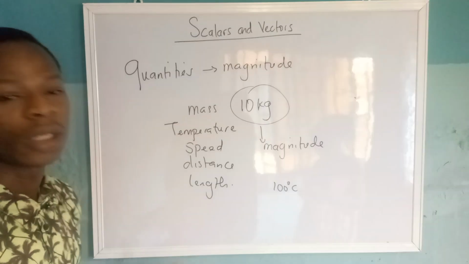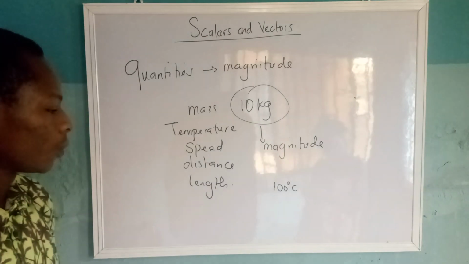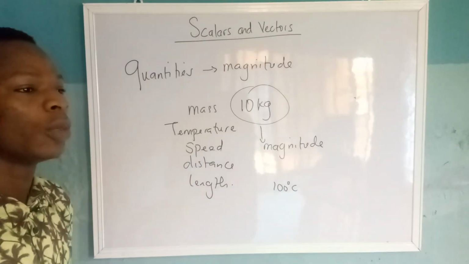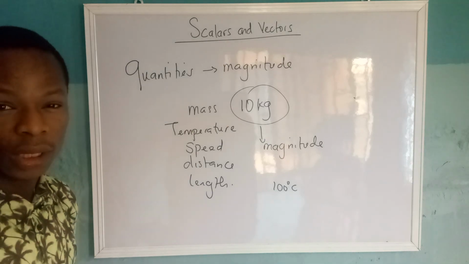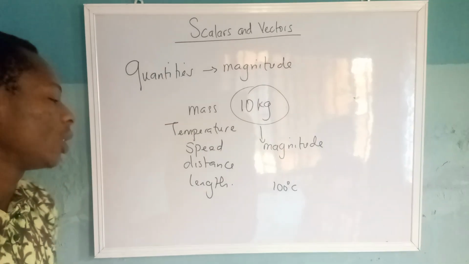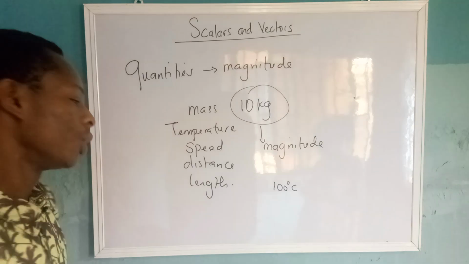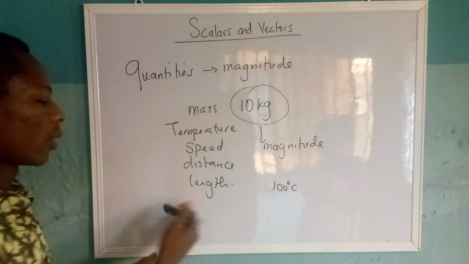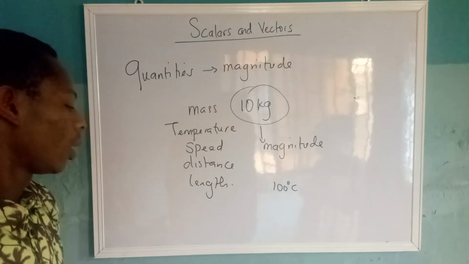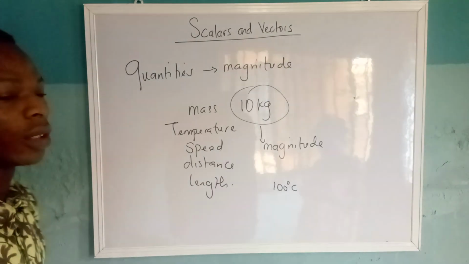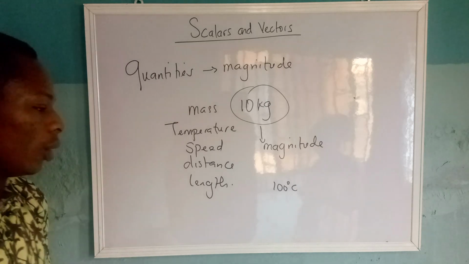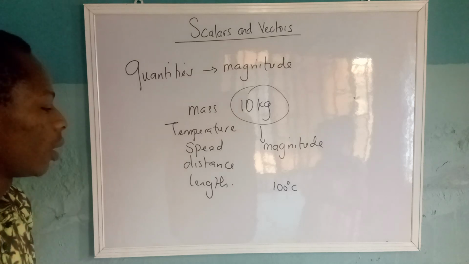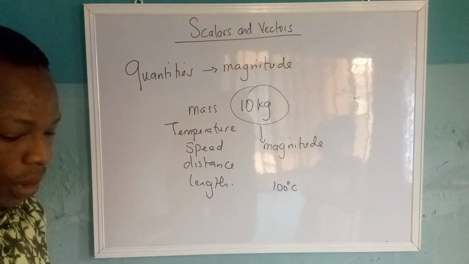The distance is just the gap between 2 points. There is no direction to distance. Okay, there is a thin line between distance and displacement, and that thin line is direction. So displacement is distance with a specified direction, and distance does not have any direction whatsoever. Now length is length. It has magnitude but not any form of direction.